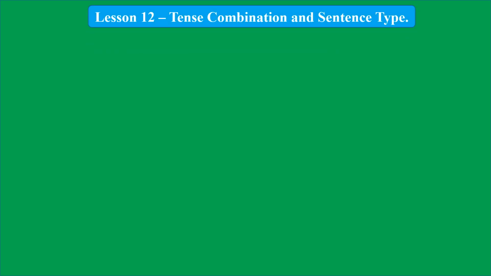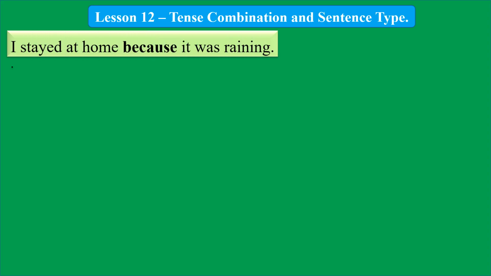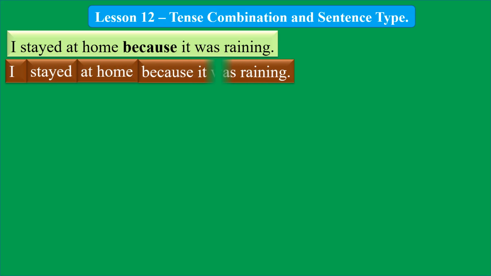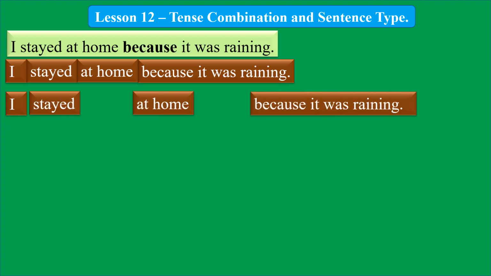Lesson 12, Tense Combination and Sentence Type. Look at this sentence. I stayed at home because it was raining. Let's chunk it. I stayed at home because it was raining. Let's examine the chunks.